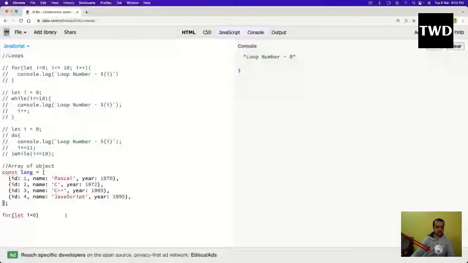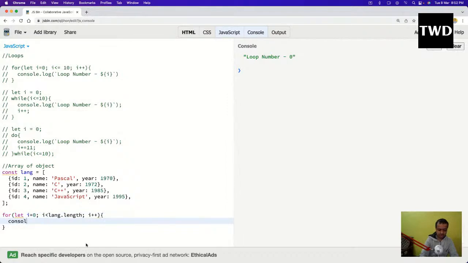Okay, array of objects. So i equal to 0, i is less than lang.length, and i plus plus. This is one of the ways, and I'll do a console.log. The length property we have seen, so the length will come as 4, and then I'm doing i plus plus. Now maybe I want to find the name of each of the languages. Let me show one thing. If I do lang[i], what will happen?